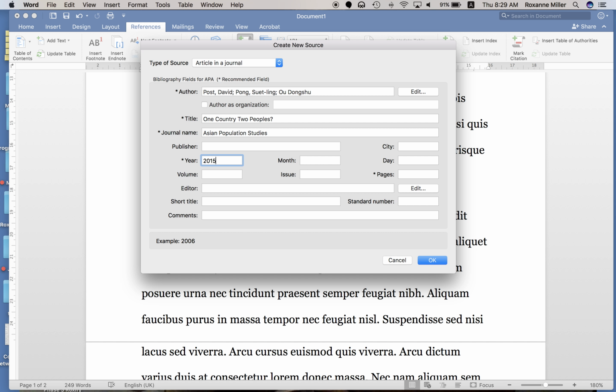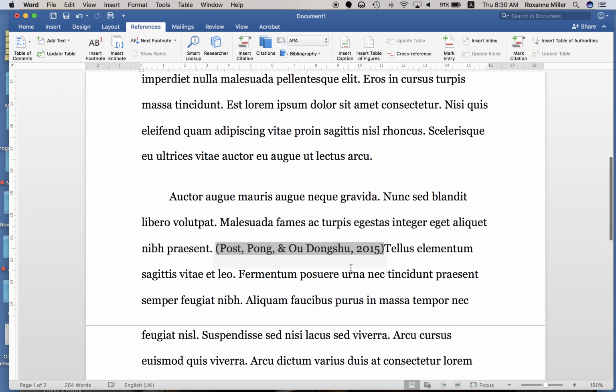The month we don't know. The date we don't know. We do know the volume number, so we can fill that one in. And the issue is number 1. That's the 11:1 that's given to you. And pages 67 to 93. Okay, so the rest of this information we don't know, and we click OK. And again, it's put into the text.